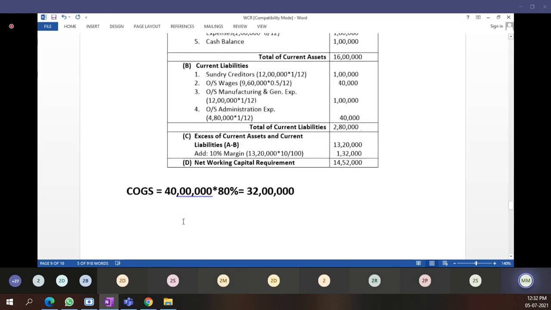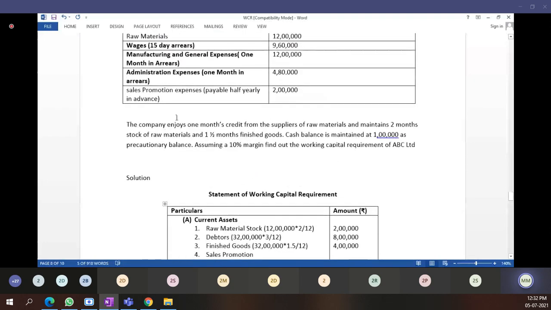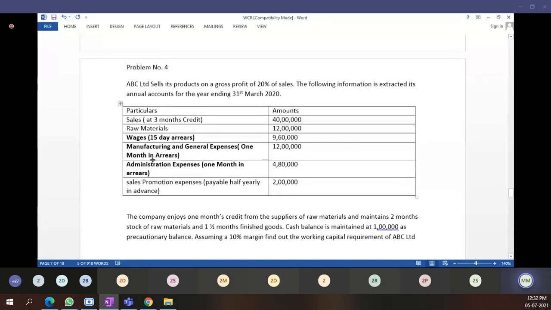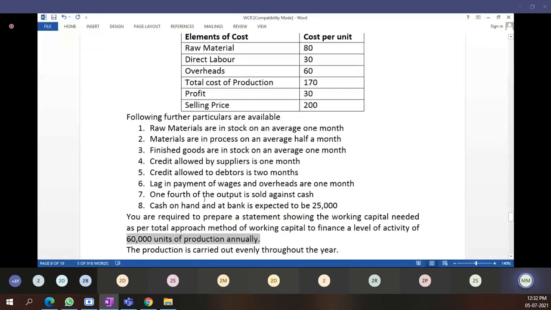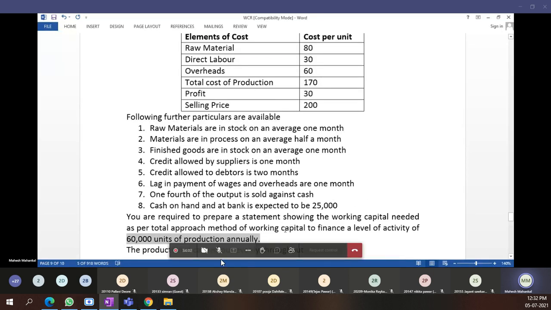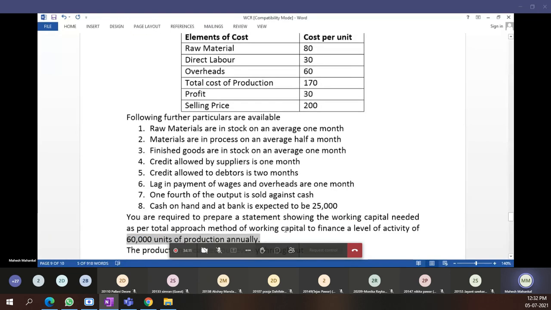In the last problem we took the full amount, debtors 32 lakhs, directly because they had not mentioned whether it is cash sales or credit sales. But here in the problem they have mentioned 1/4 is cash sales and 3/4 is credit sales. This much is clear. Please read out the problem again, then we are able to understand clearly.